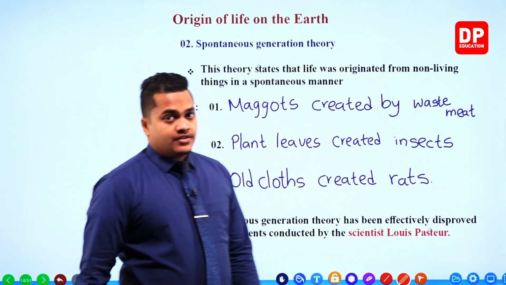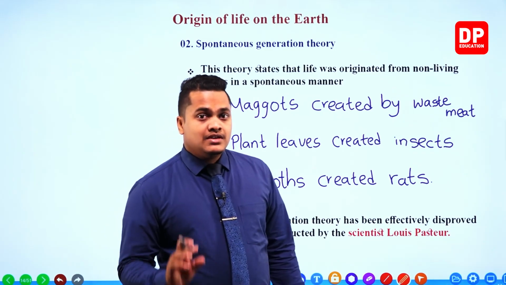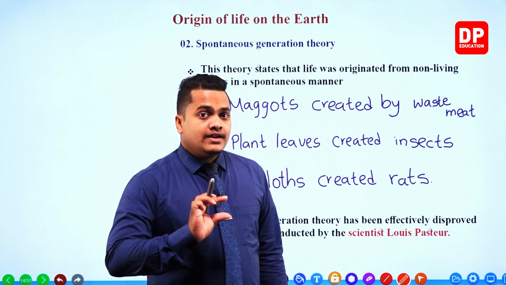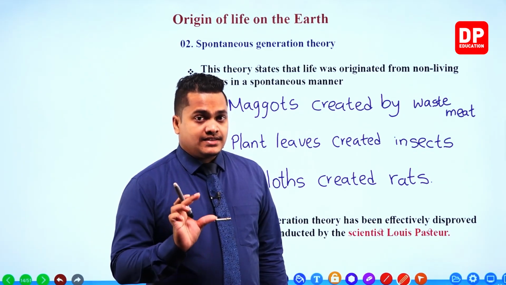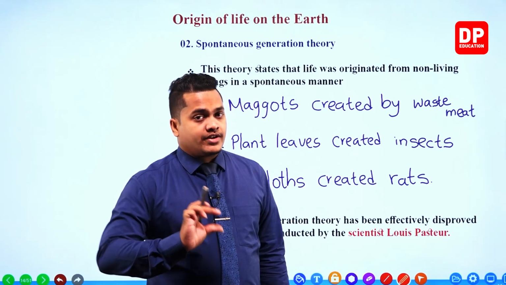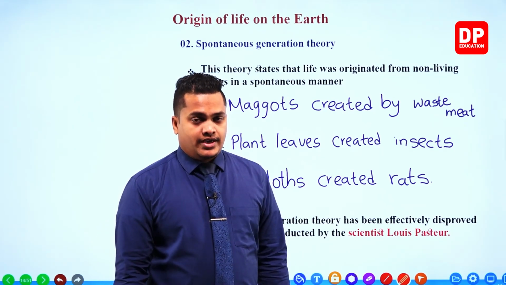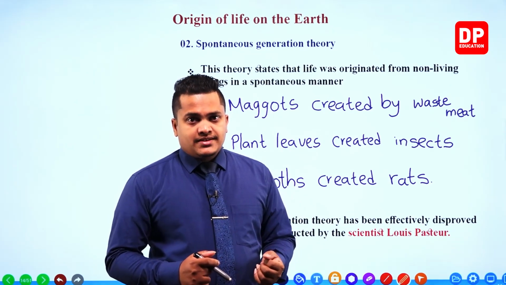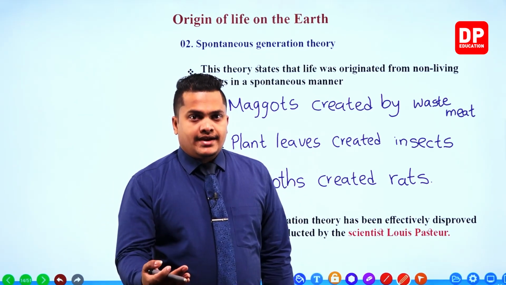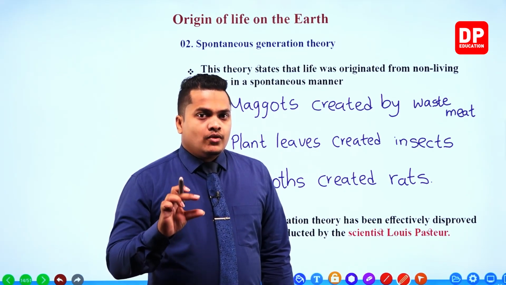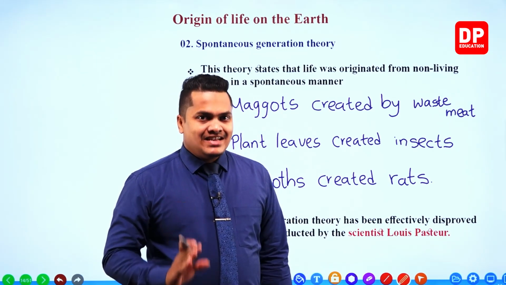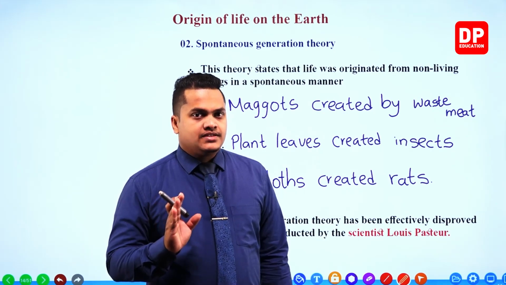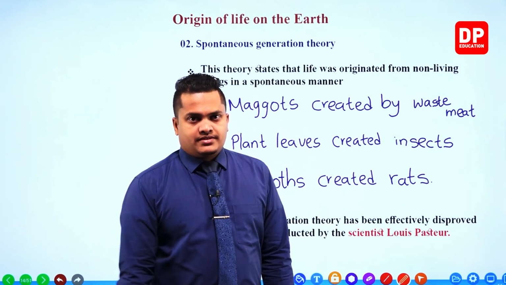So Louis Pasteur was able to successfully disprove this theory related to spontaneous generation, my dear children. He did several experiments and showed the world that organisms are not created from waste materials or non-living things.